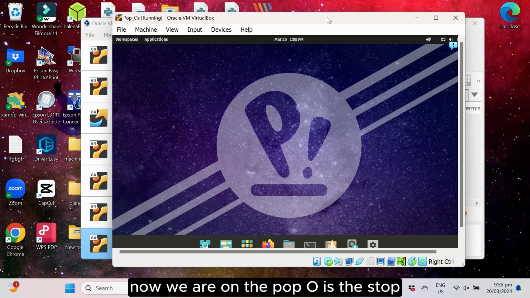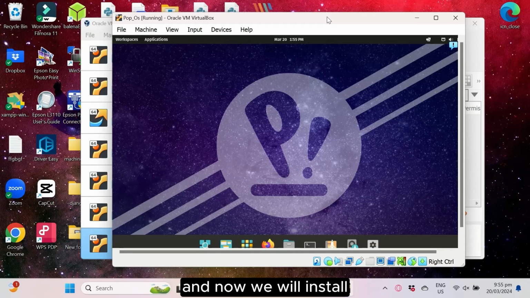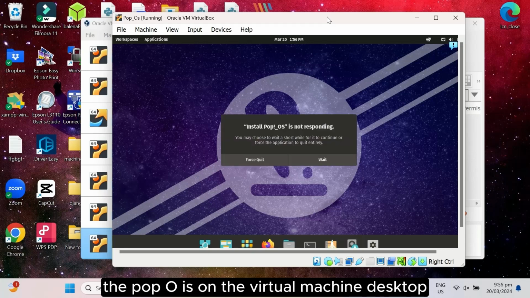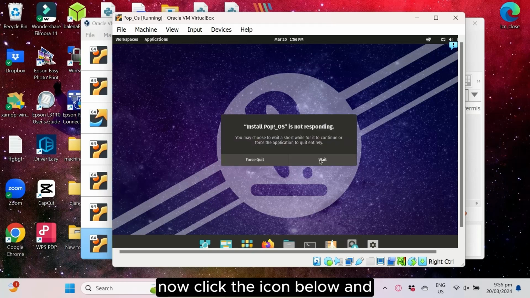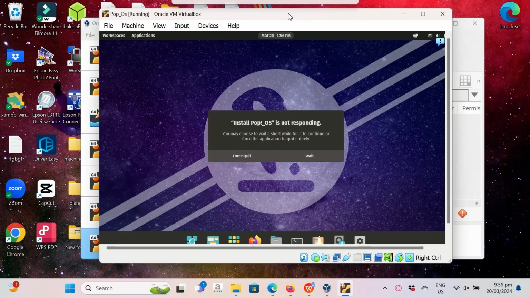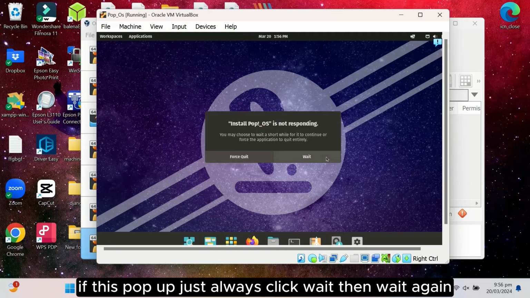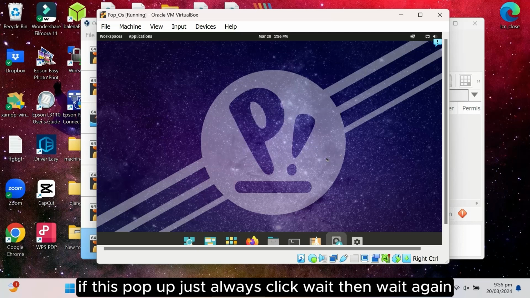A few moments later, now we are on the Pop OS desktop, and now we will install Pop OS on the virtual machine desktop. Now click the icon below and wait. If this pops up, just always click wait, then wait again.